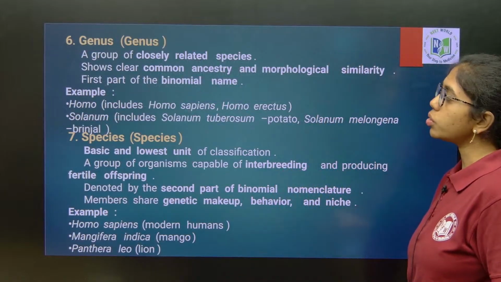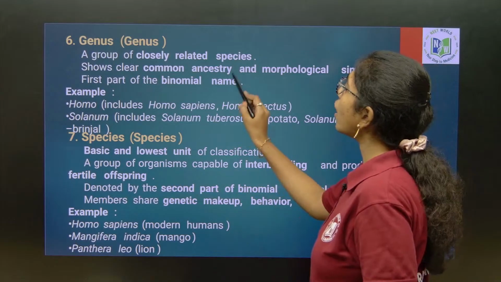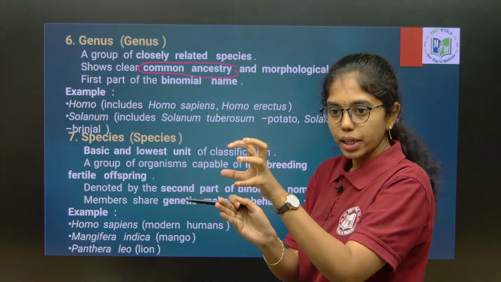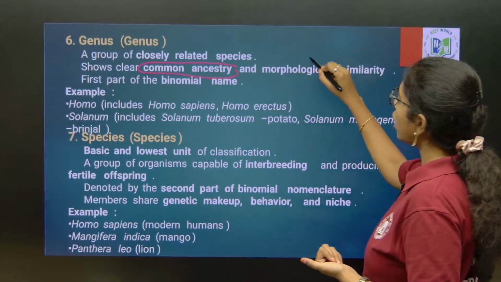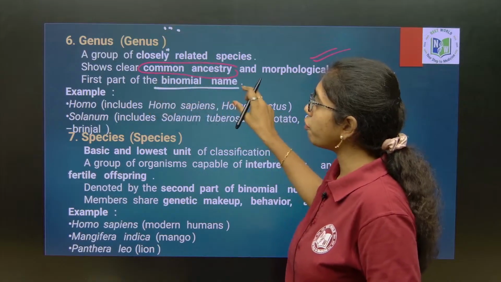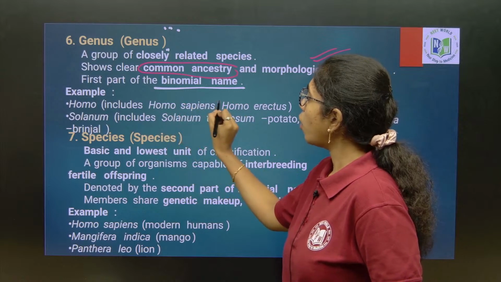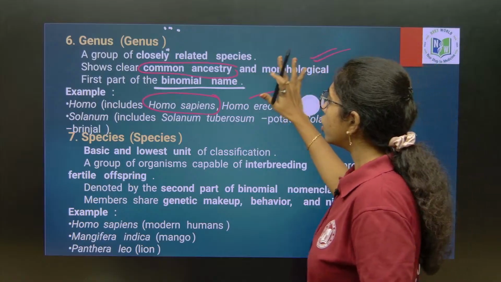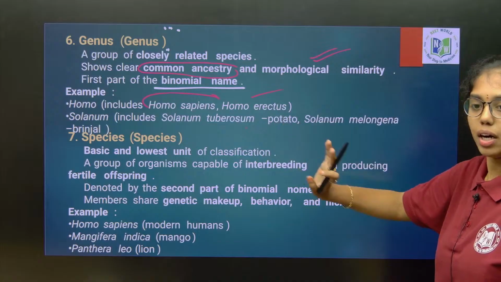Next, genus. Genus includes a group of closely related species. They will clearly show a common ancestry. All the species grouped together under one genus will have a common ancestor, and morphological similarity will be there. Genus is the first part of the binomial name, which is given by Linnaeus. Homo includes Homo sapiens, Homo erectus. Solanum, like Solanum tuberosum for potato, Solanum melongena for brinjal.